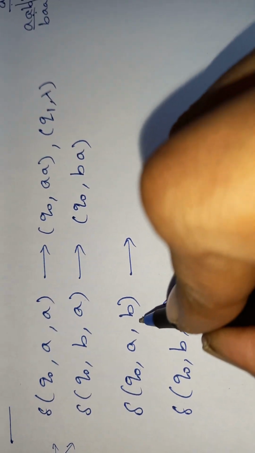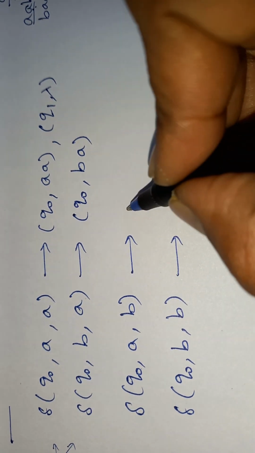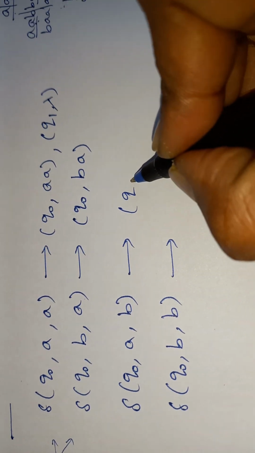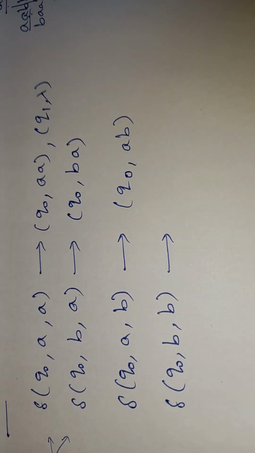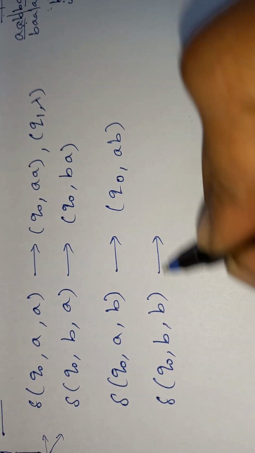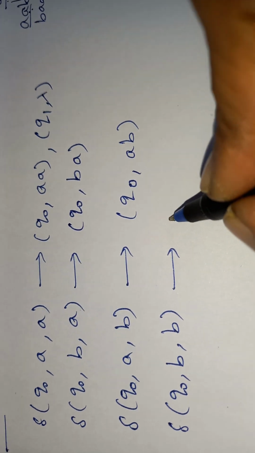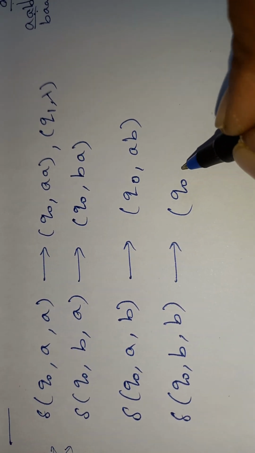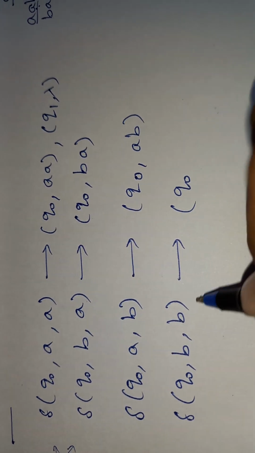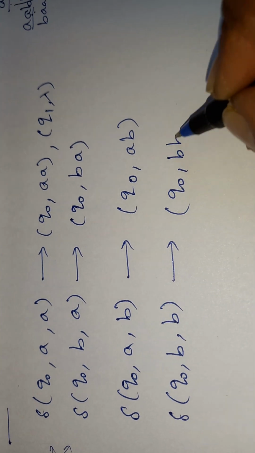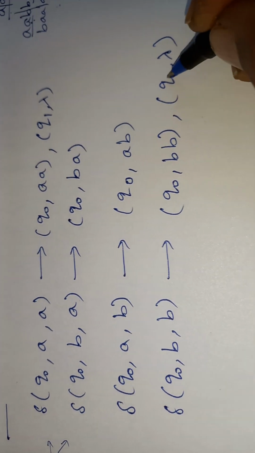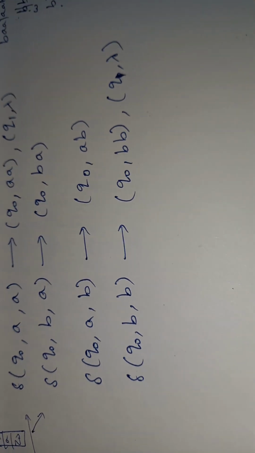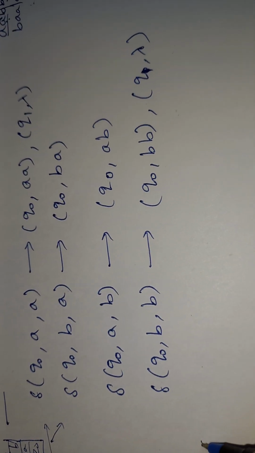If the symbols are different, it is just a push operation, q naught a b. If two conditions arise, then from q naught it either pushes, and it becomes like this, or it pops, and it becomes like this. That is a state change. These are the two conditions we have seen.